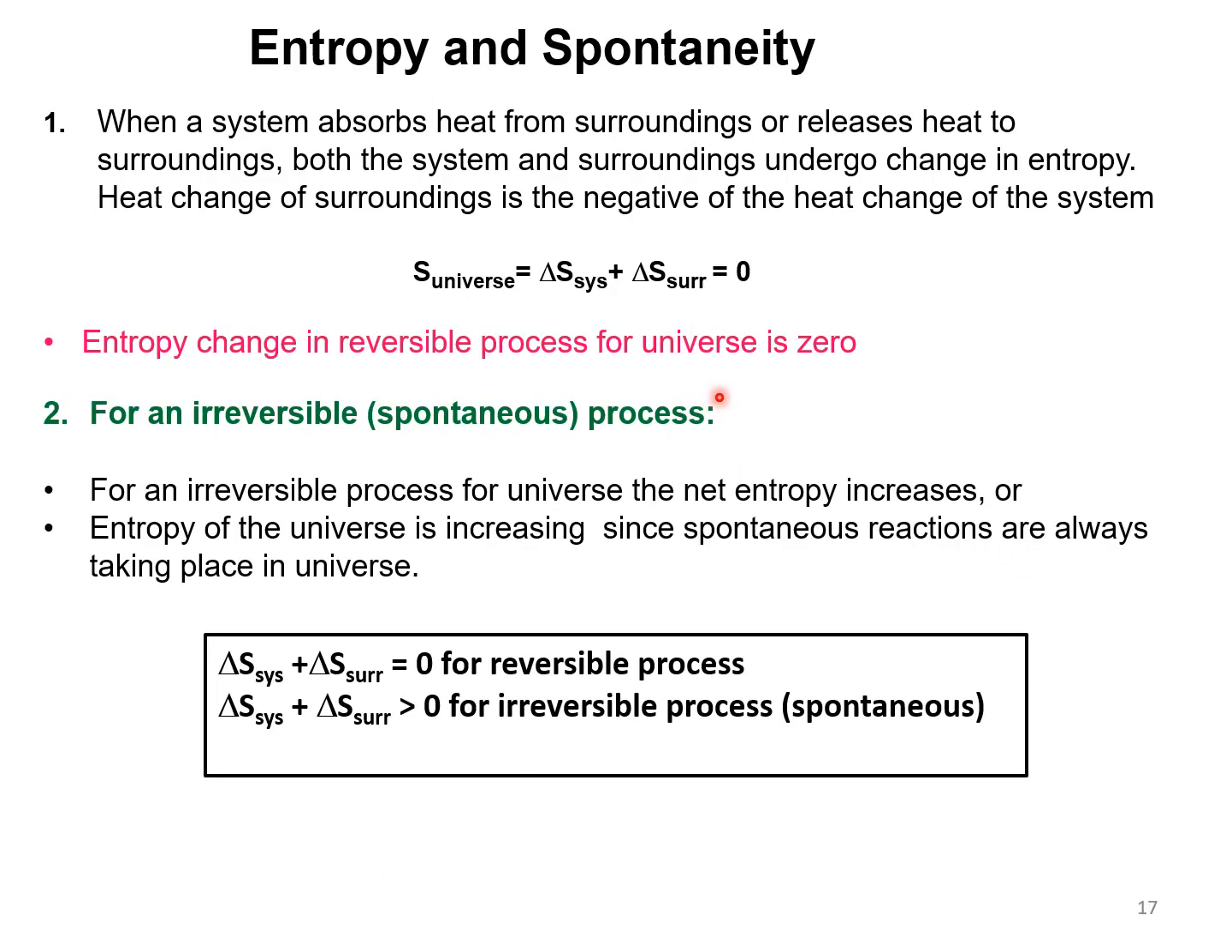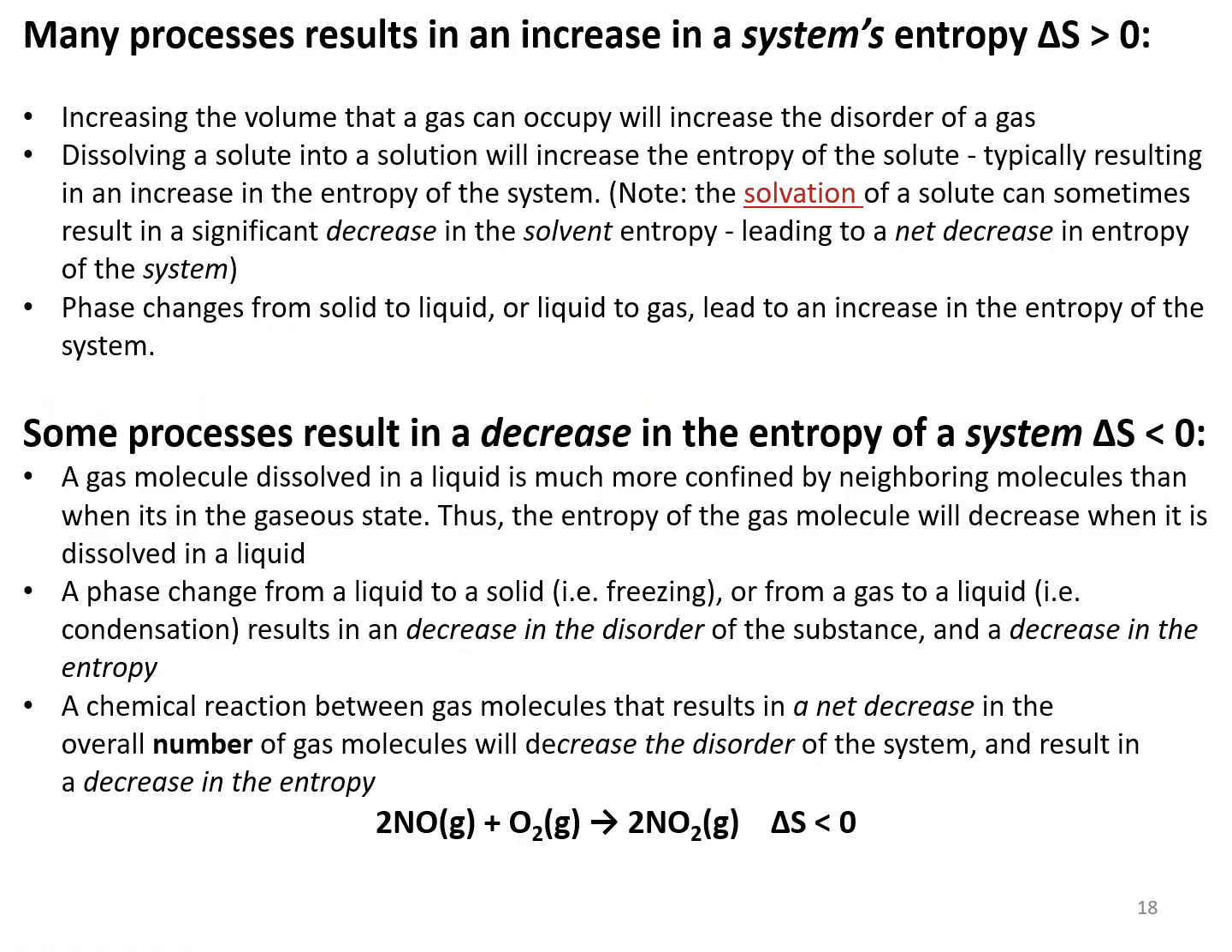So we can relate entropy with the spontaneity of the process. S universe is equal to delta S system plus delta S surroundings, which is equal to 0. Entropy change in a reversible process for the universe is 0. For an irreversible process, it is greater than 0. An irreversible process is also known as a spontaneous one.